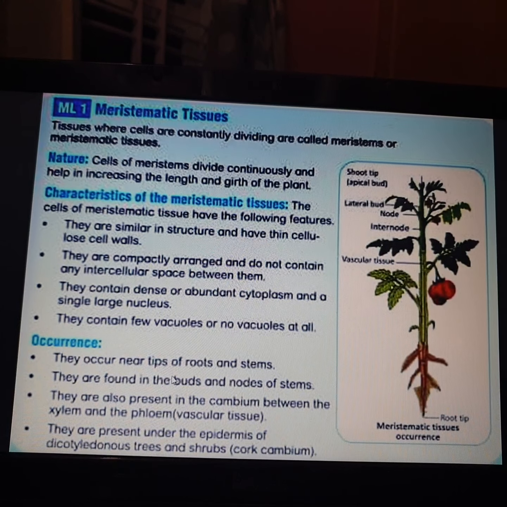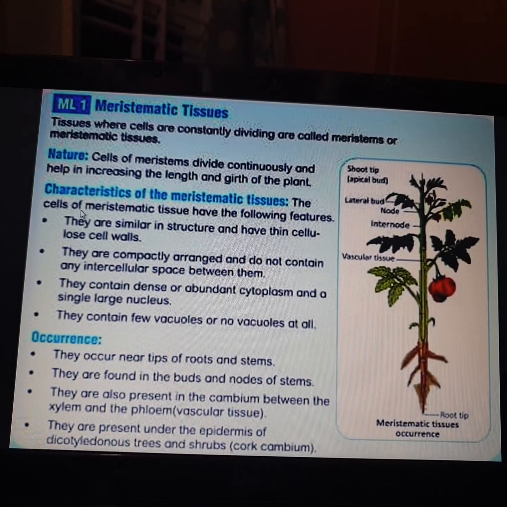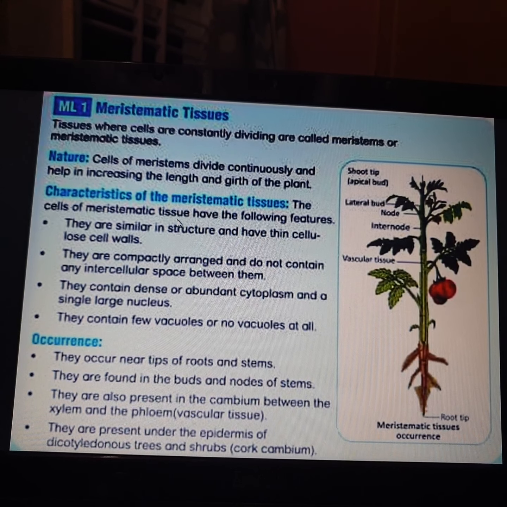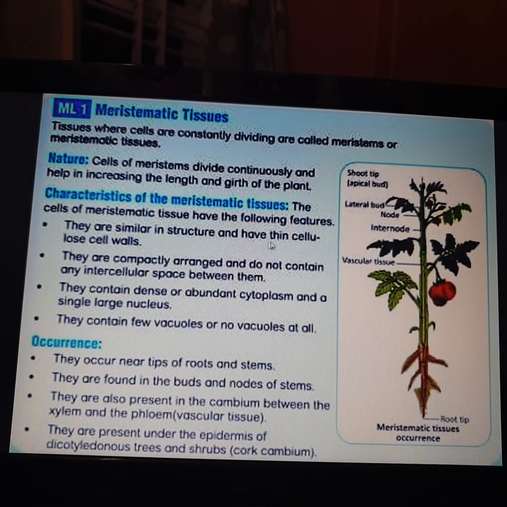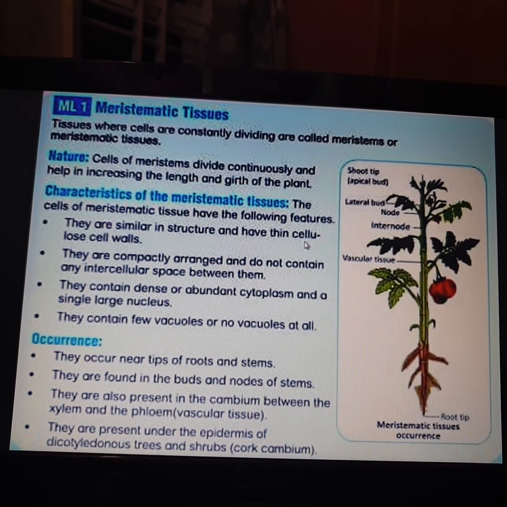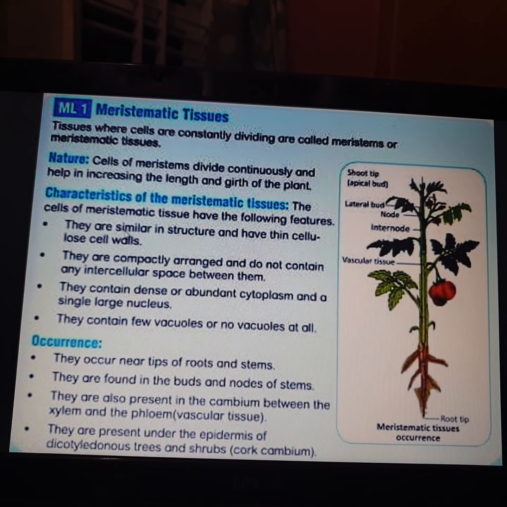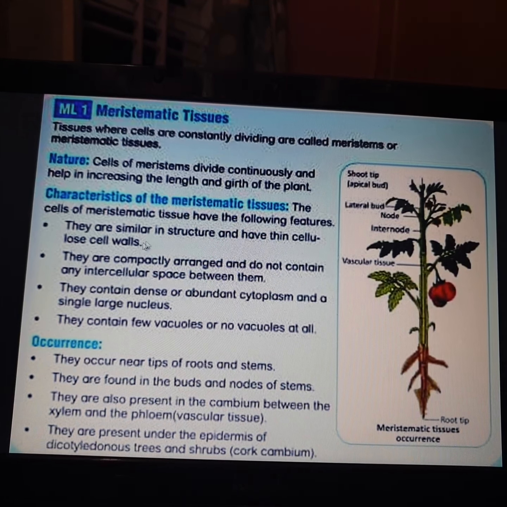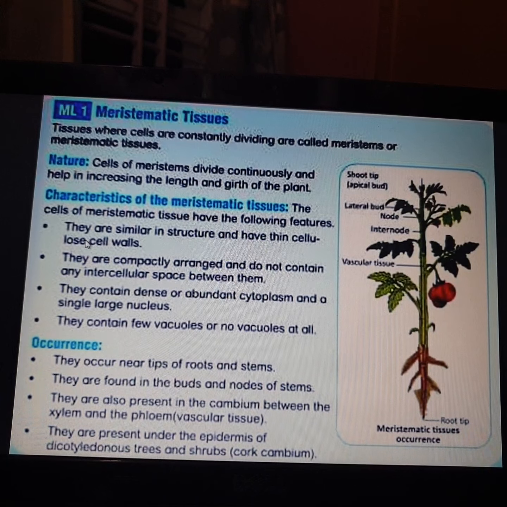Now, what are the characteristics of meristematic tissue? The cells of meristematic tissue have the following features. They are similar in structure and have thin cellulose cell walls. First is they are similar. All the cells in the meristematic tissues are the same, that is their structure is the same, and they have a cellulose cell wall. That is, the cell wall of the cell is made up of cellulose.